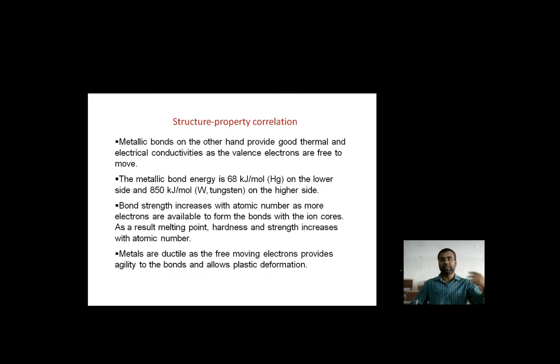So as the atomic number increases, the melting point, hardness and strength will increase, but in some scenarios they will decrease also. Metals are ductile as the free moving electrons provide agility to the bond and allow plastic deformation. As you can see, these structures define the properties of the materials, like hardness and high melting point. These lead to another kind of property, that is ductility. We will discuss the types of properties of materials later, but in brief I will tell you.